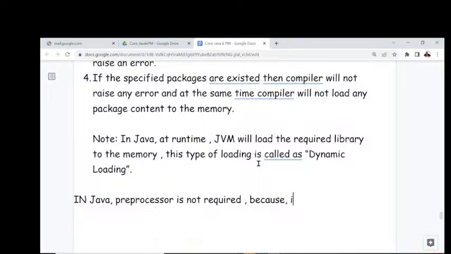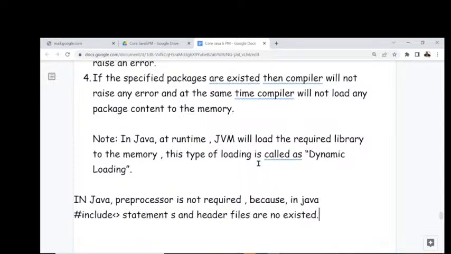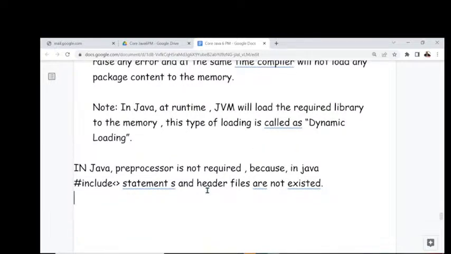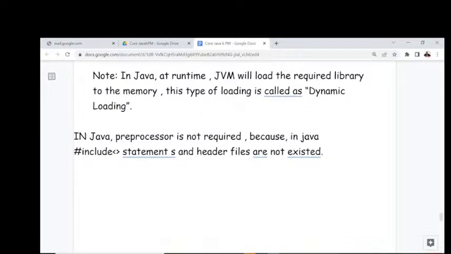Because in Java, #include statements and header files do not exist. Because of this reason, a preprocessor is not required in Java. Guys, are all of you getting clarity? Now, these are the various points we have to understand.